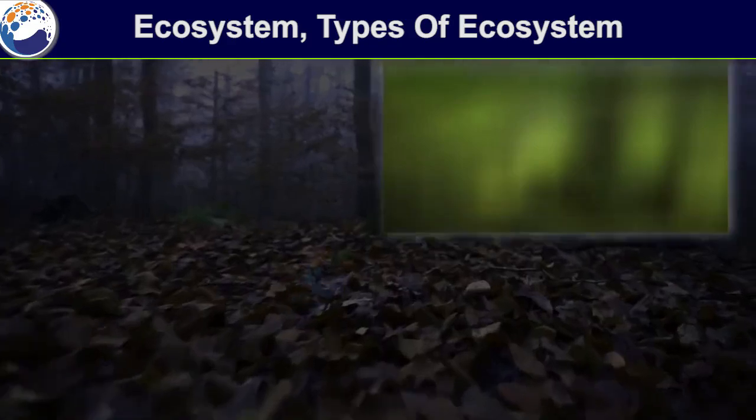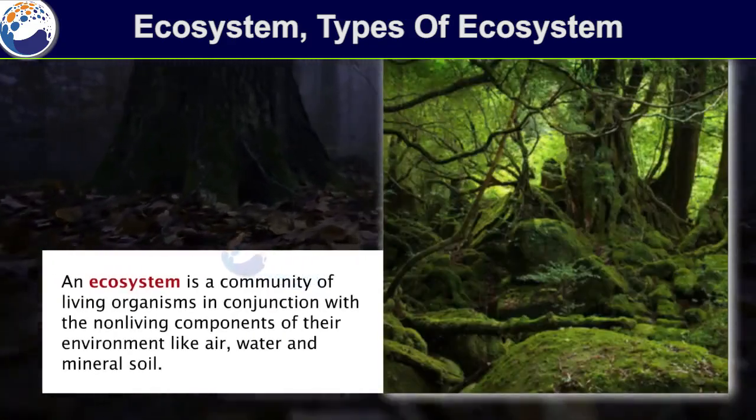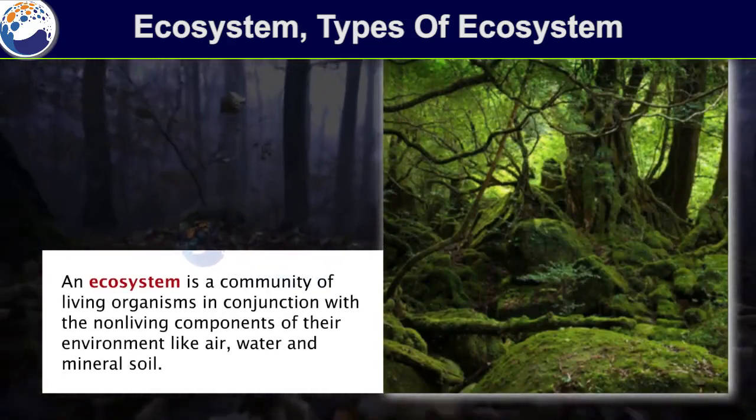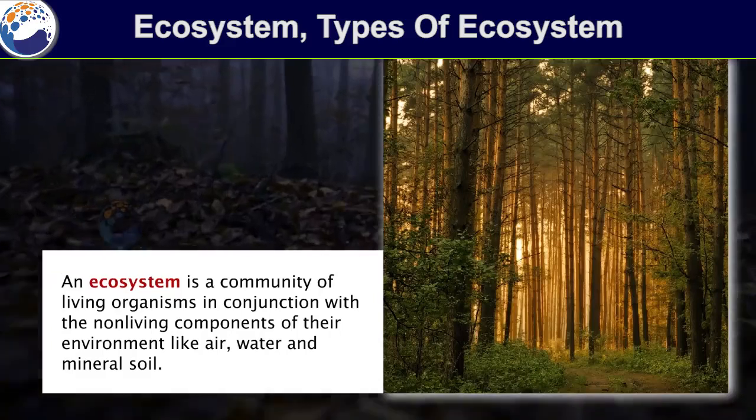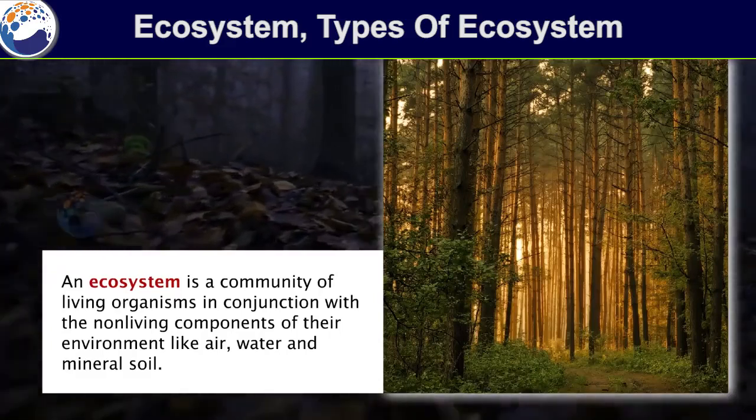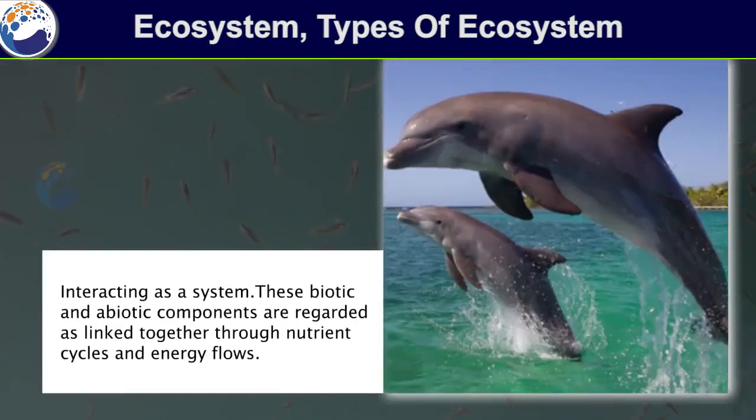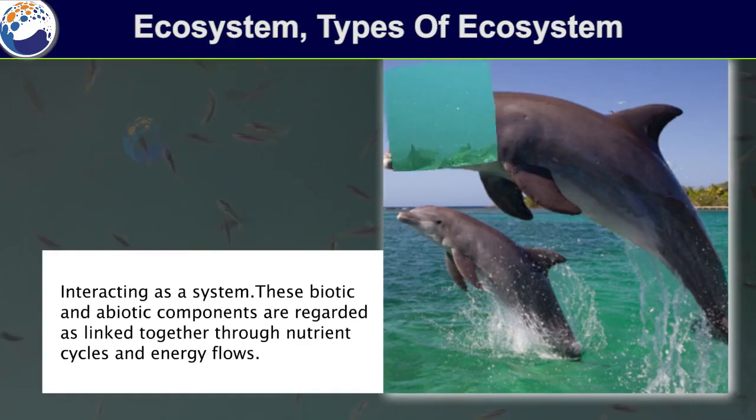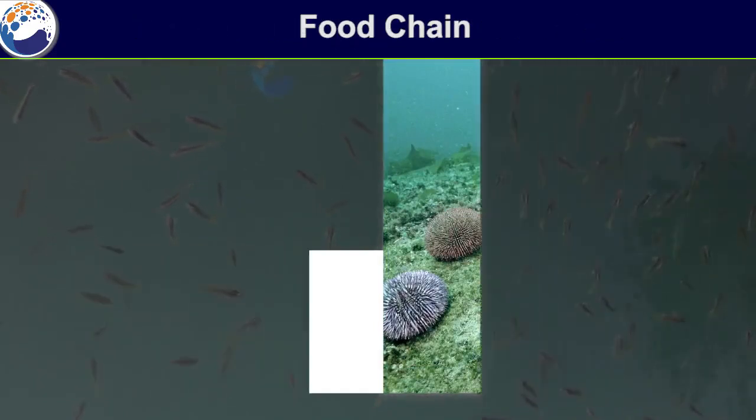Ecosystem. Types of ecosystem. Forest ecosystem. An ecosystem is a community of living organisms in conjunction with the non-living components of their environment, like air, water, and mineral soil. Aquatic ecosystem. Interacting as a system, these biotic and abiotic components are regarded as linked together through nutrient cycles and energy flows.